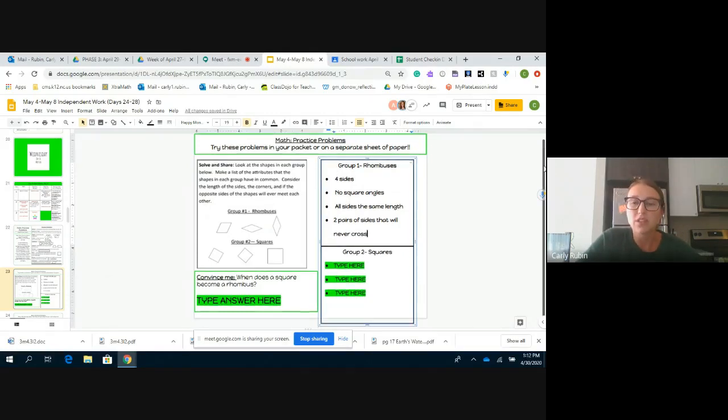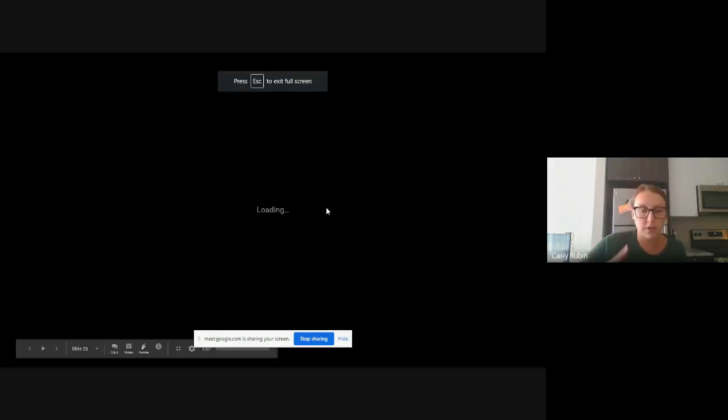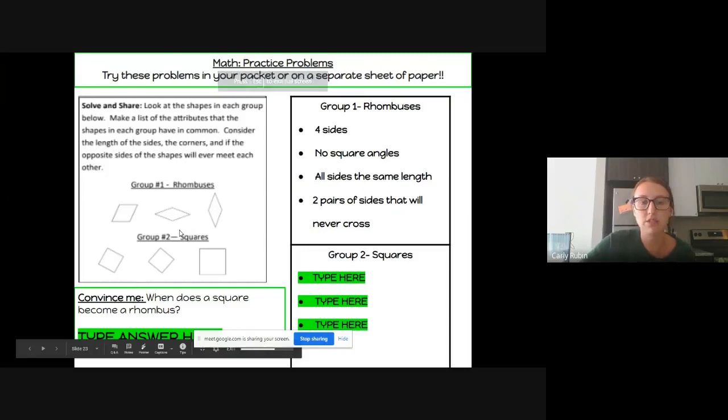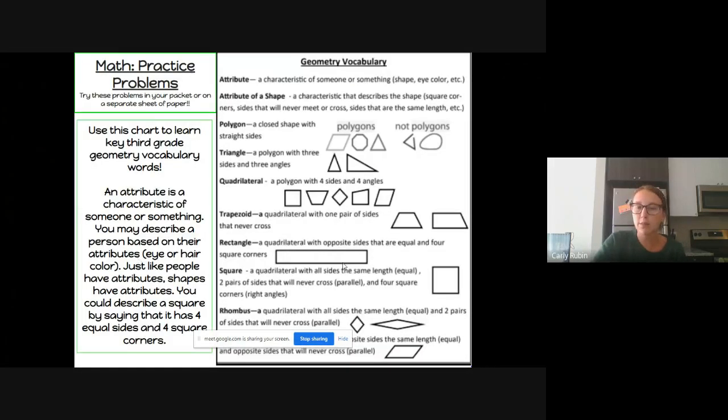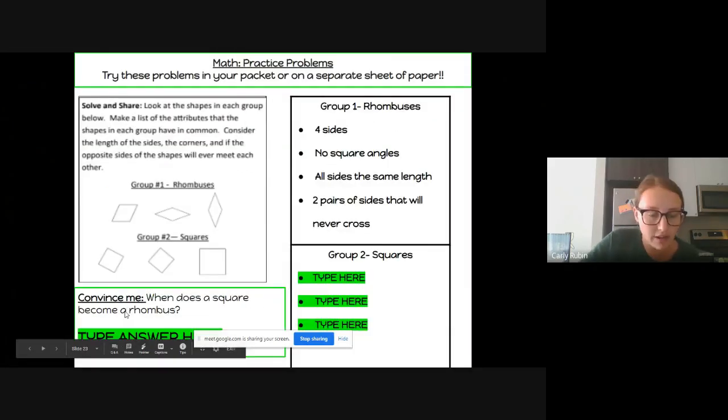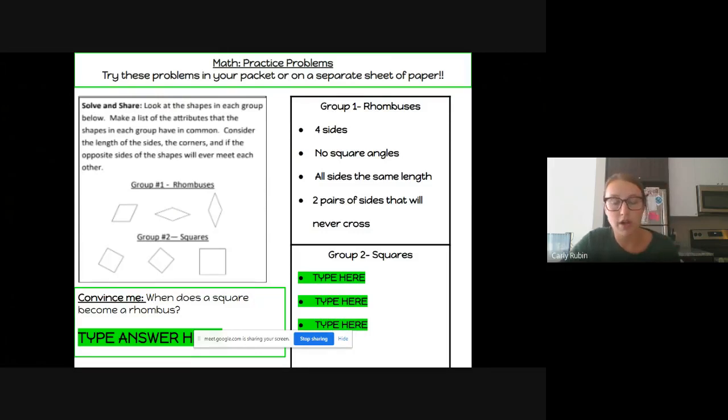Okay? So now it's going to be your turn. You need to describe some attributes or some ways that you would describe these squares. And don't forget, you have the vocabulary on the slide before to help you. And then you have a question here. When does a square become a rhombus?